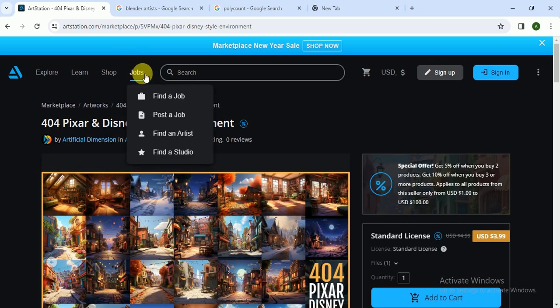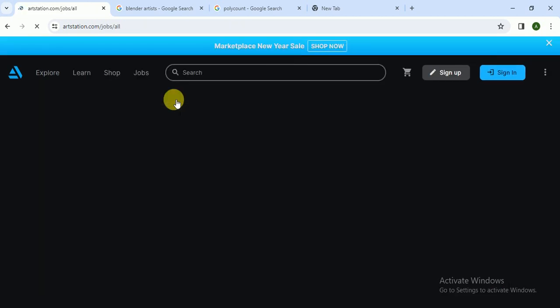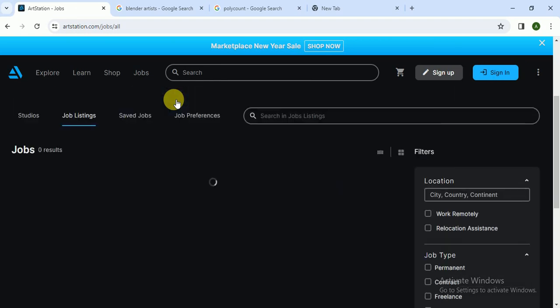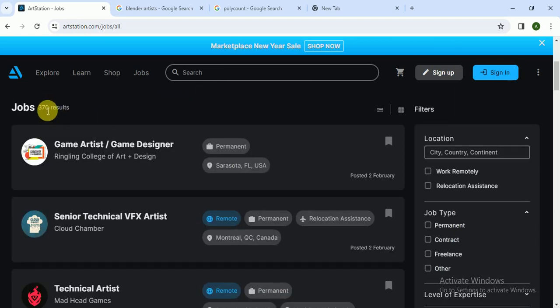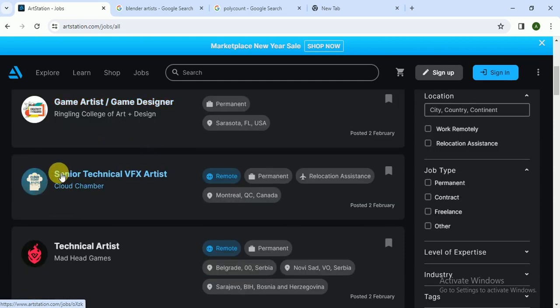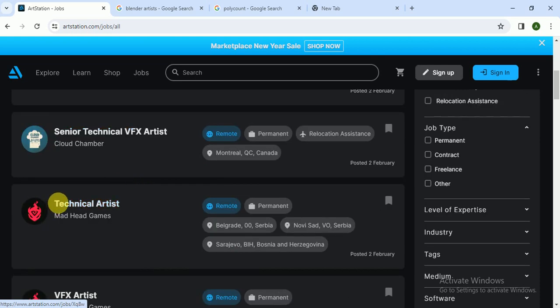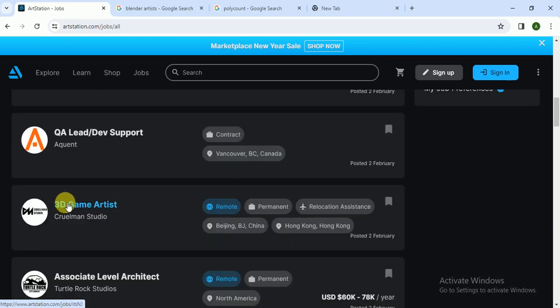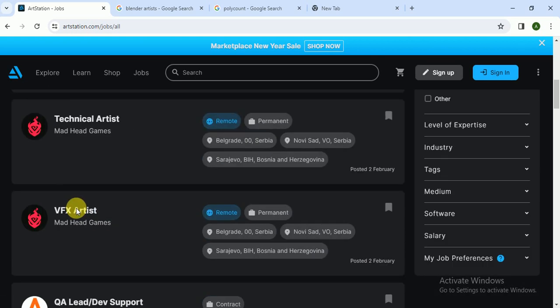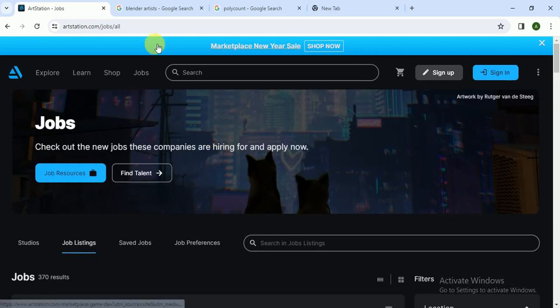sell through your life. You can also post a job here, find an artist, find a student, find a job. Let's click on find a job, and as you can see there are 370 results available, and game artist, game designer needed, senior technical VFX artist, technical artist, VFX artist, 3D game artist, and the list goes on.